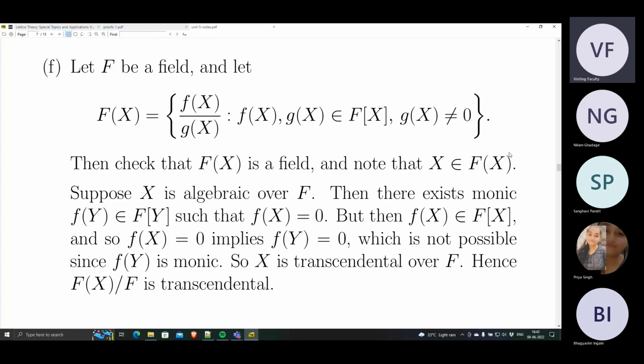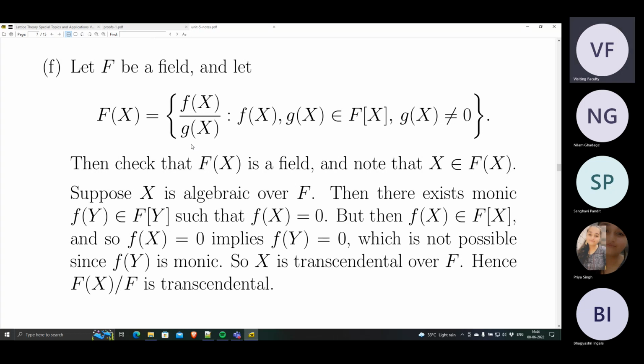Okay, so let F be any field. Now corresponding to this, I make this new construction F round bracket X. Slightly different from polynomial ring. When we say polynomial ring, we take F square bracket X like this. Here we take round bracket. Round bracket means you are not considering all polynomials, you are considering all rational functions, polynomial divided by polynomial.